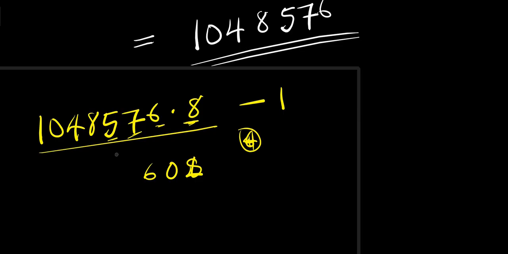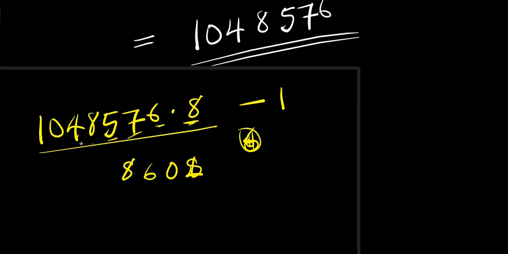64 plus 4, that's 68. We have 8 and carry over 6.